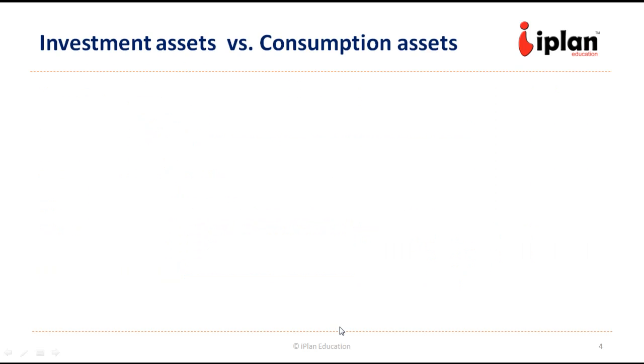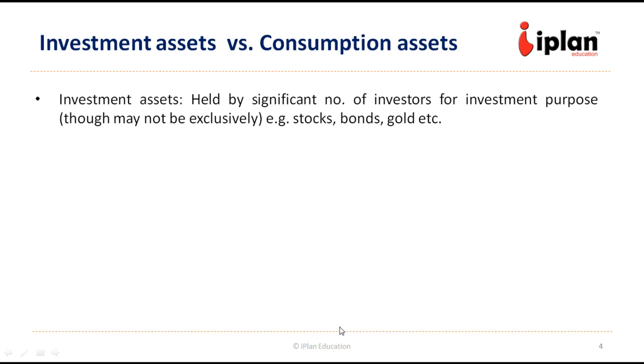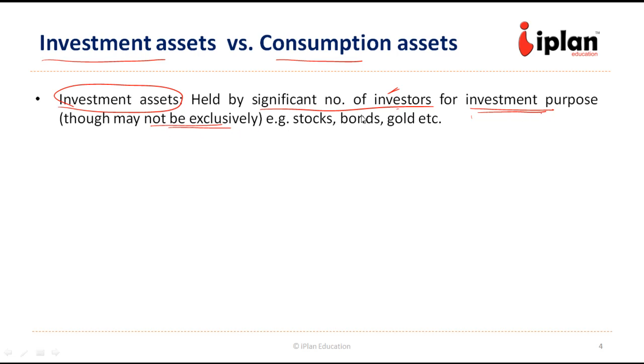First we differentiate between the two important kinds of assets, the investment assets and consumption assets. The investment assets are the ones which are held by significant number of investors where the primary purpose is investment, though it may not be the only or the exclusive purpose, but the main purpose is investment.